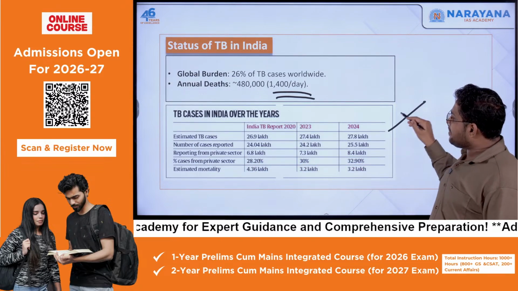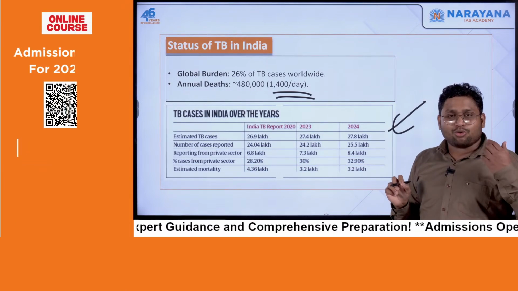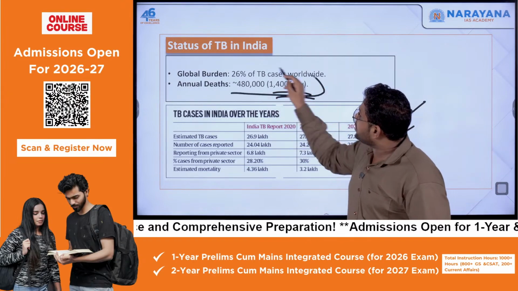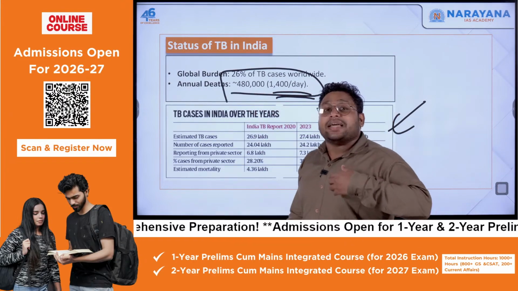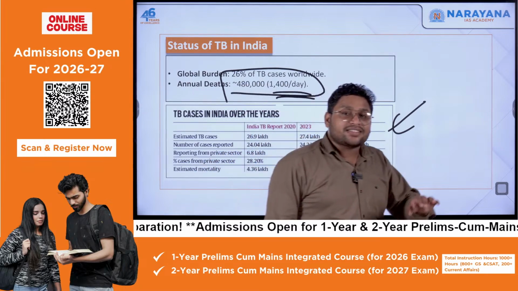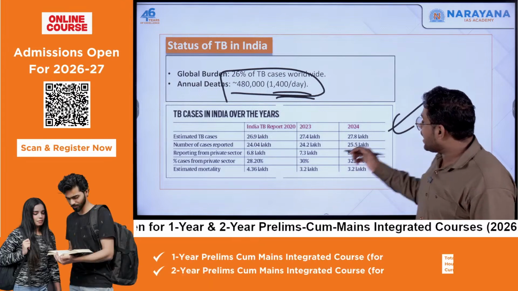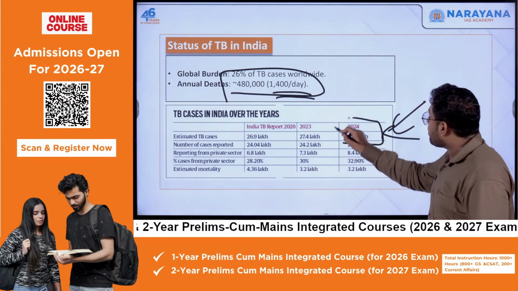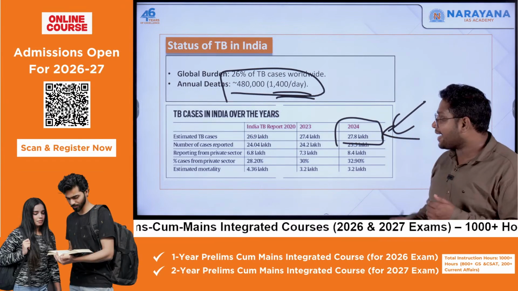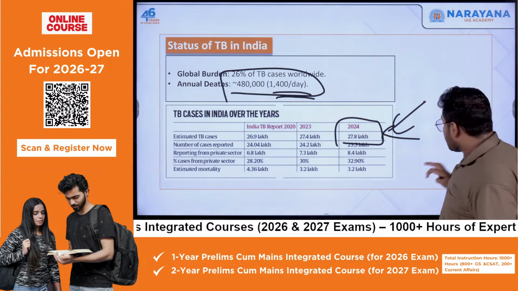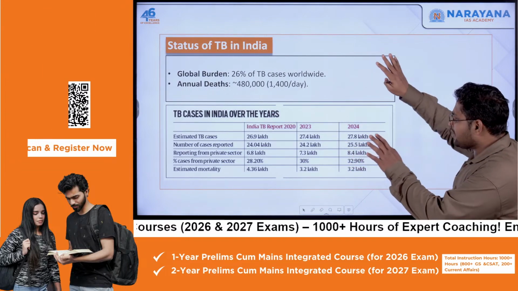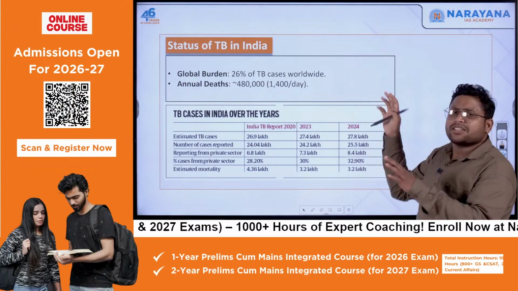Even if these are the official numbers, there are many cases which are not really registered. We don't have the real data. That's why the estimation goes to somewhere around 27 lakh in a particular year. So you can understand that the situation is very serious.